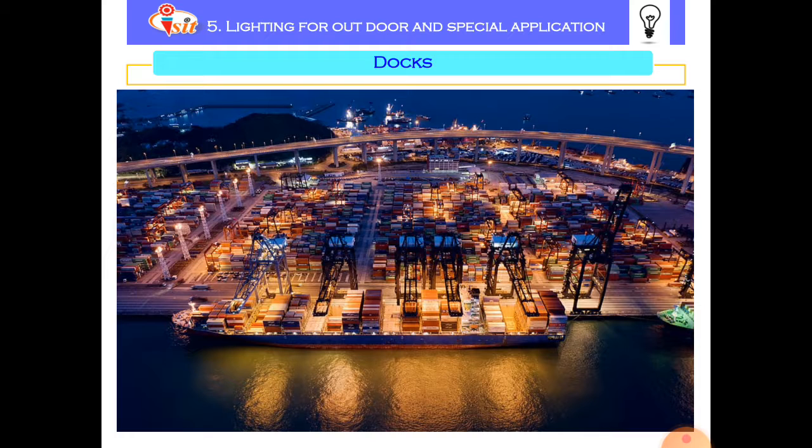In the dockyard area, temporary supplementary lighting is also used for the things which are moved by the crane, to illuminate these things which are moved by the crane. Also in the dockyard, for loading and unloading, or lifting and unlifting, huge cranes are used. So floodlights on the tower as well as on the top of the crane are also mounted in the dockyard.